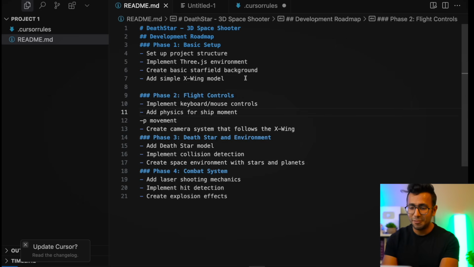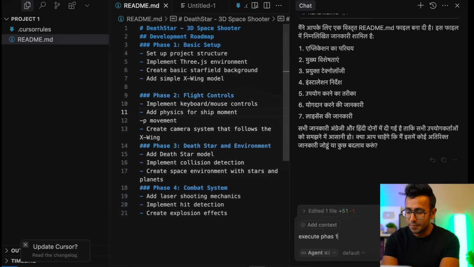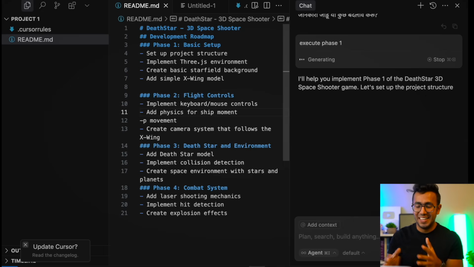What you can do is, with all the things you have written, you can literally press Command I, and it'll open the chatbot. Now I'm going to code in English. I can literally use my voice with the Whisper Flow I told you about, but I'm going to type now. Execute phase 1. Enter. Now it'll build this app.